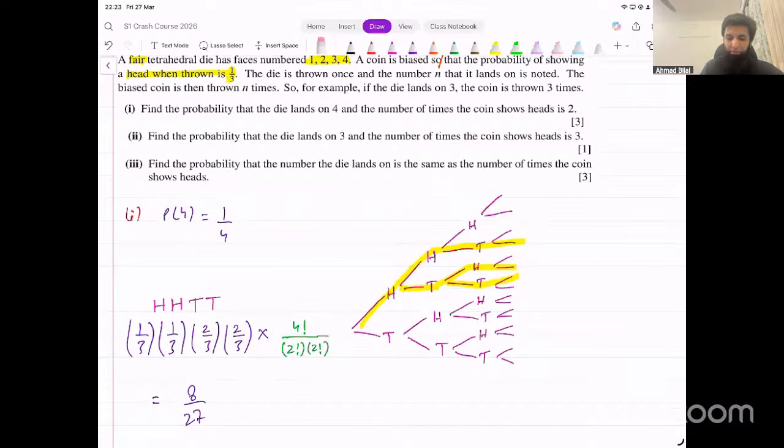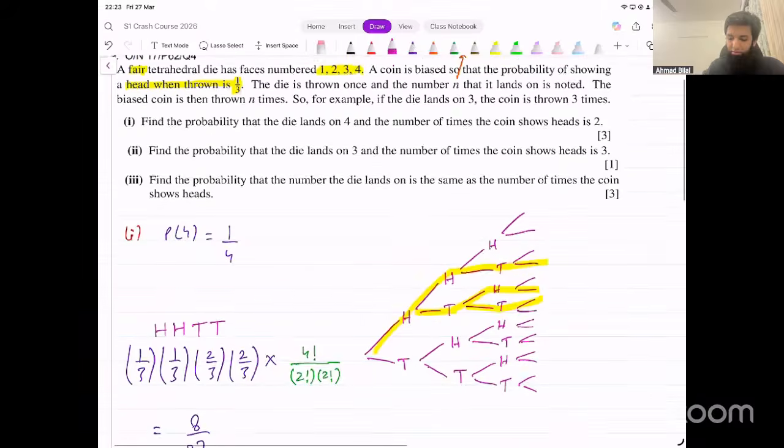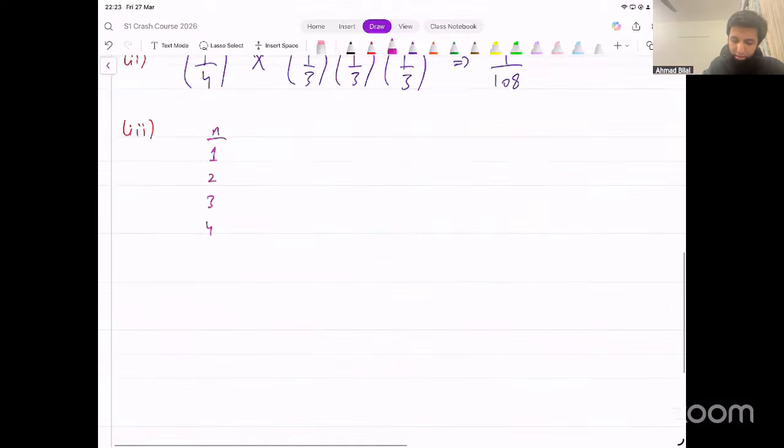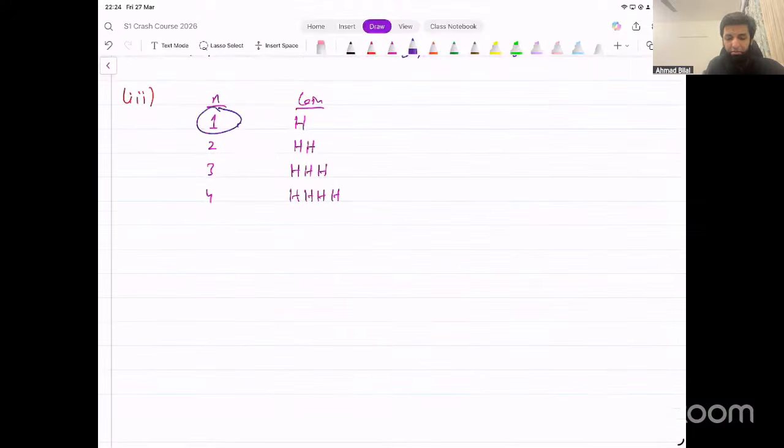So you can think of it like this. The number that the die can show could be 1, 2, 3, or 4. Then the coin in the first case has to show 1 head, in the second case 2 heads, in the third case 3 heads, in the fourth case 4 heads. What's this probability? If the die shows 1, you get 1 head. If it shows 2, you get 2 heads because you're tossing the coin 2 times as well, and so on.